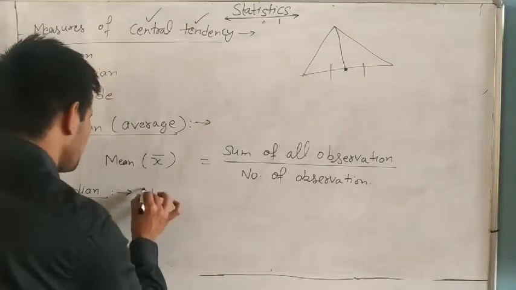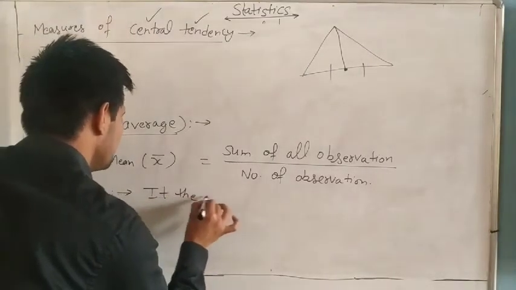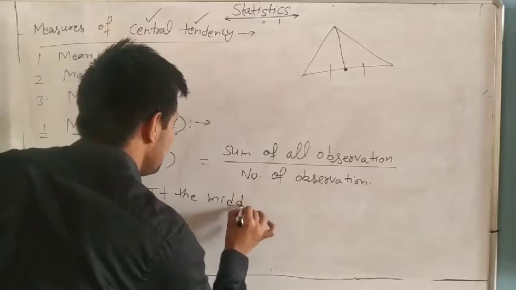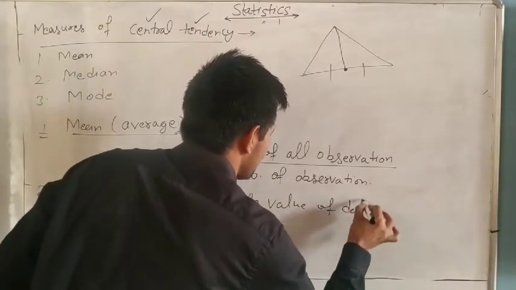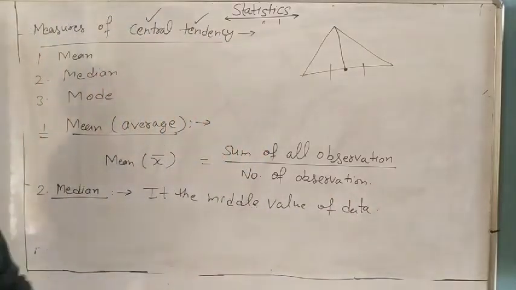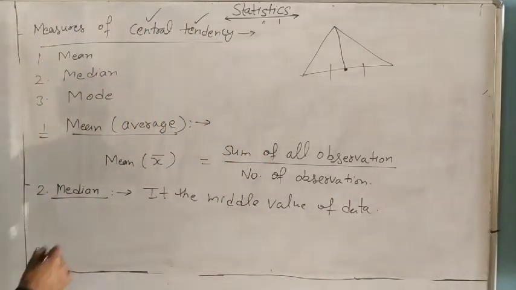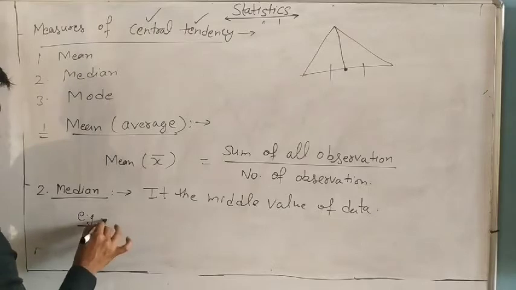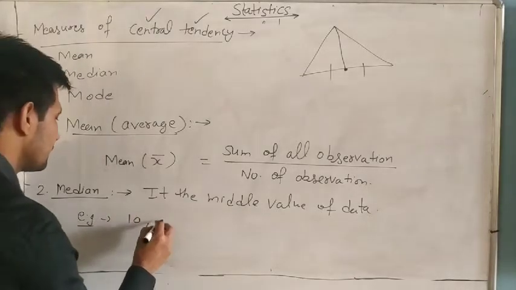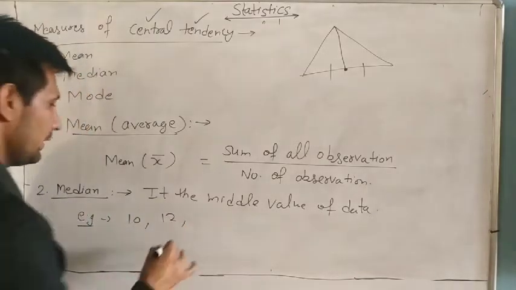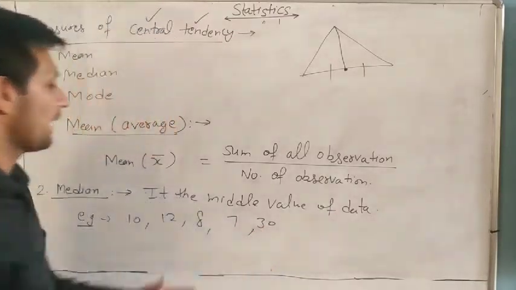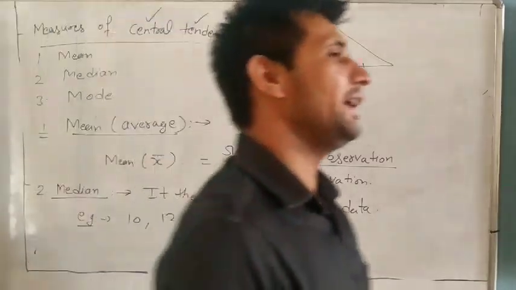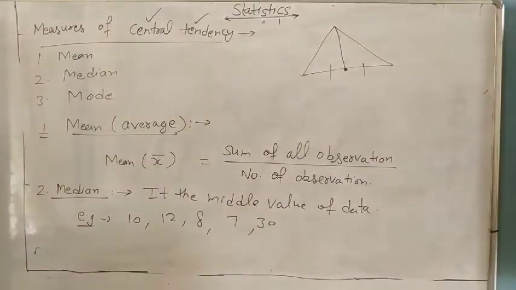So you can write: it is the middle value of the data. Suppose like this one. Example: 10, 12, 8, 7 and 30. Find the median of this data. So median means middle value.